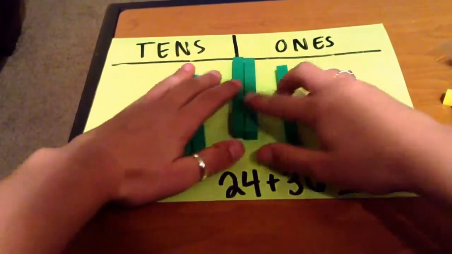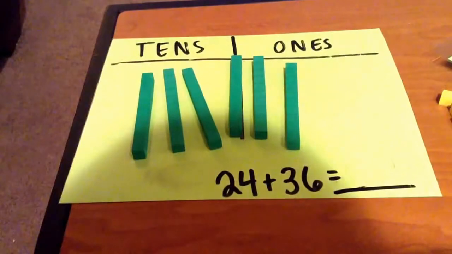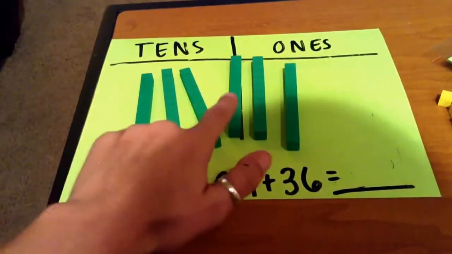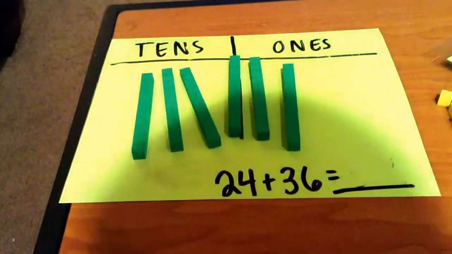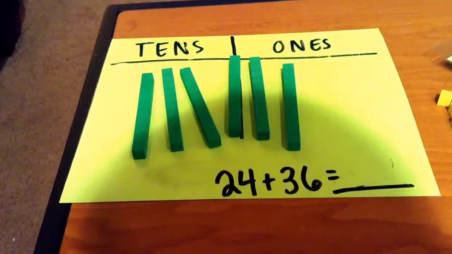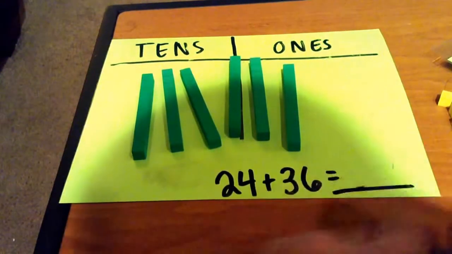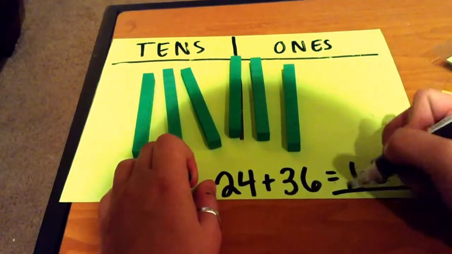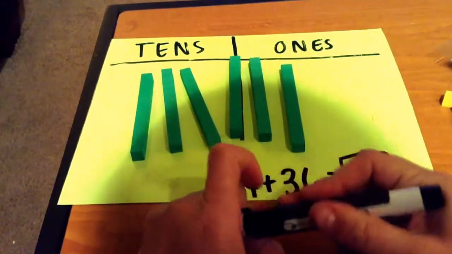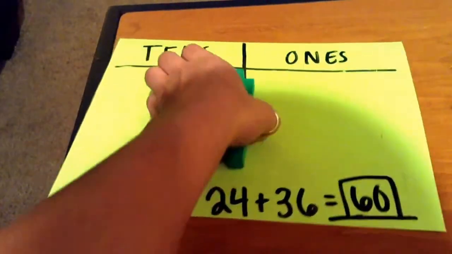So we can add all these together. We see we have 1, 2, 3, 4, 5, 6, which means we have 6 tens blocks, 6 tens, which equals 60. So the total pieces of candy they have together is 60.